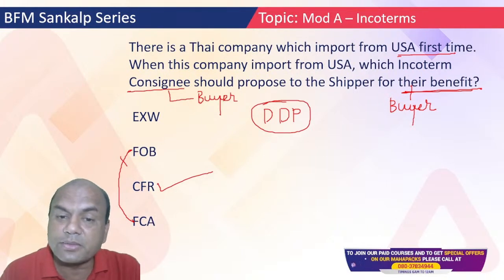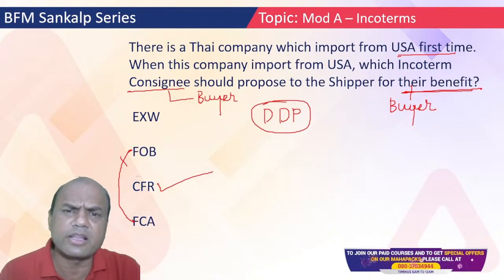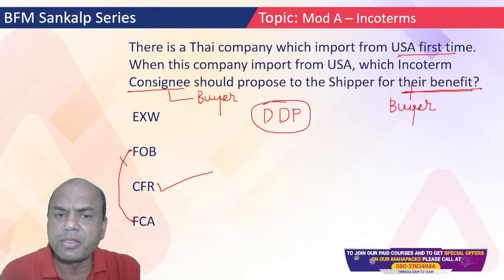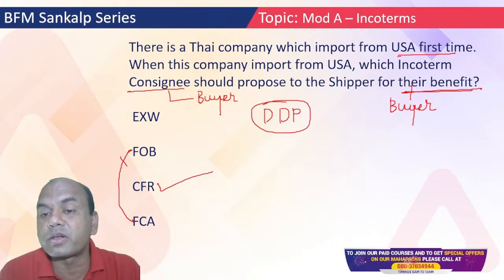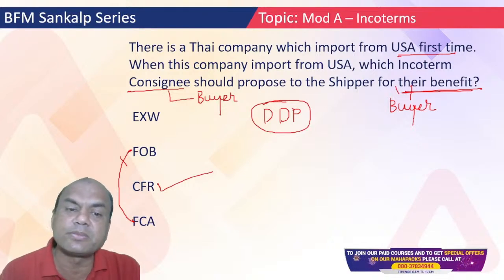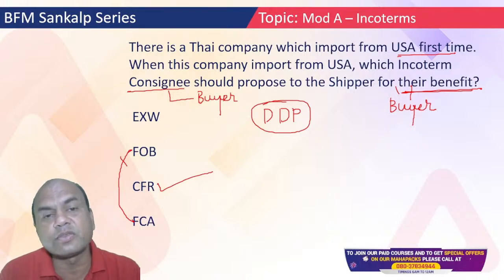Remember, DDP is the best for the buyer in ideal conditions. It might not be ideal conditions every time. So, whichever is the best among the options given, that you should choose. Suppose it is for the seller's benefit, then which one is the best? Then it's Ex Works. For the seller, it's always Ex Works, right?